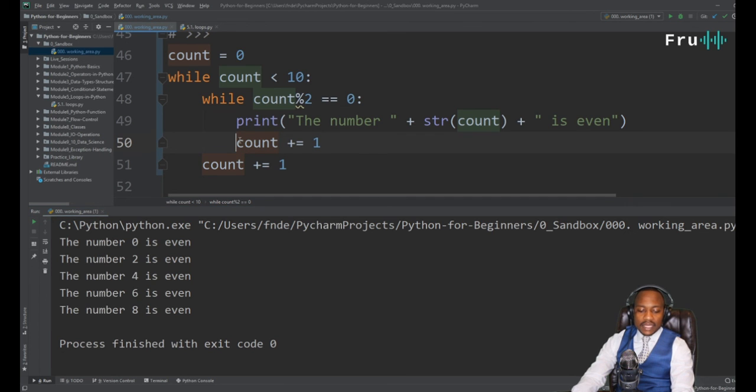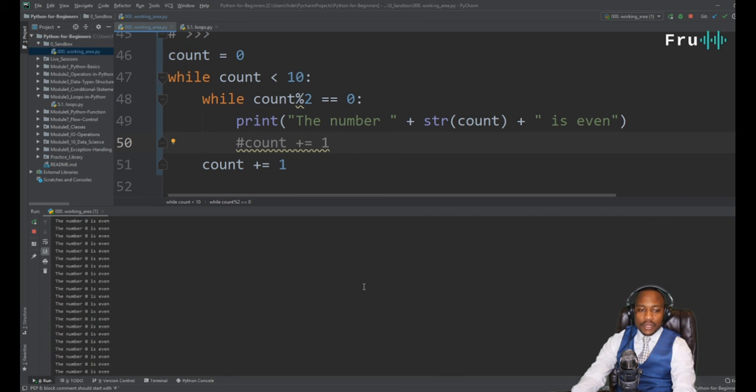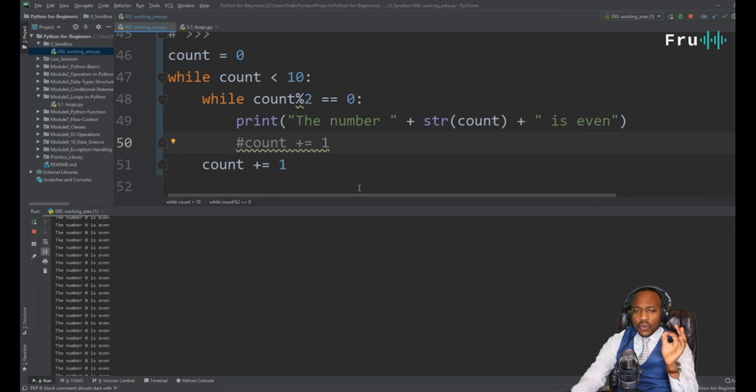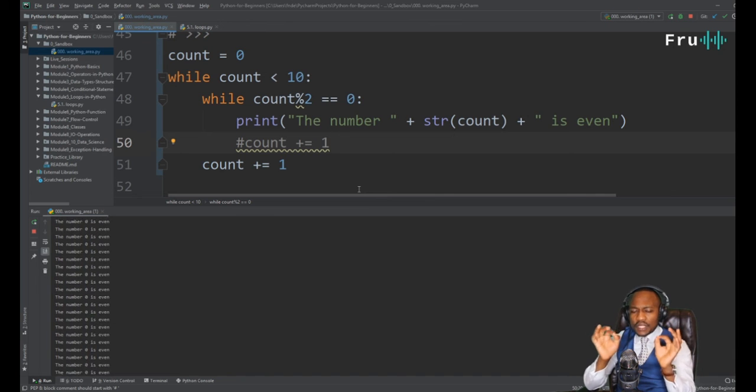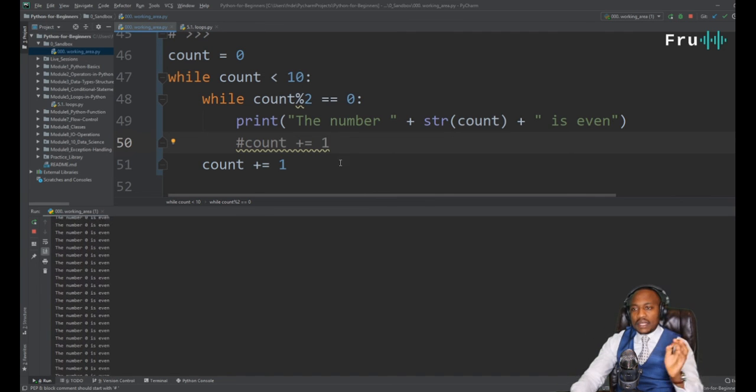If I took out this single line, now I get myself back very quickly into an infinite loop. So it's very important to make sure that we know and understand where we're breaking loops and what condition is triggering what to happen.